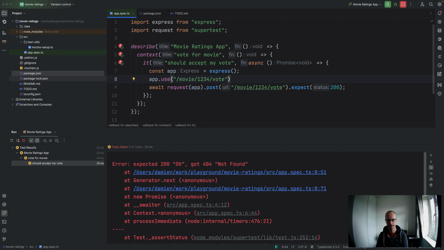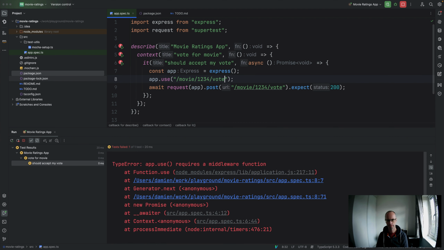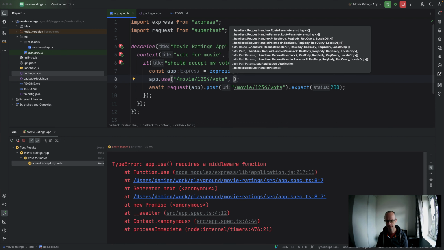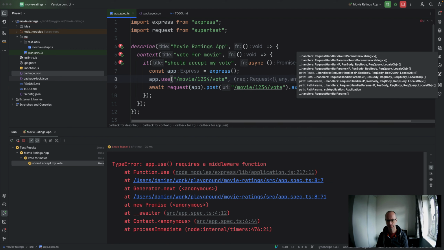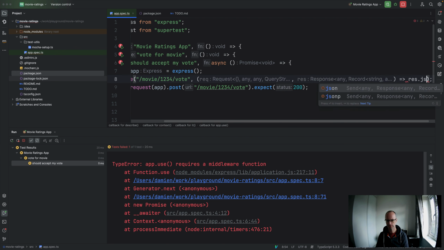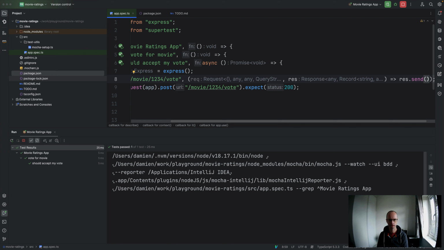So I could do that. Can I do that? So what's the middleware function? Req, res.json, res.send. Okay.